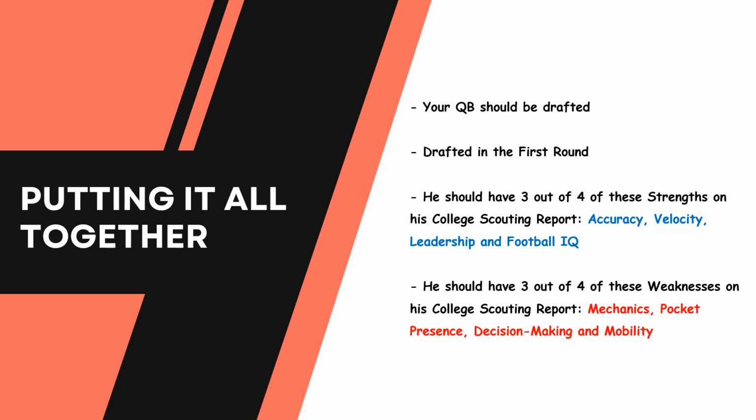Also, he should have 3 out of the 4 of these weaknesses as well, because these basically can be learned. Mechanics can be learned in the NFL through a quarterbacks coach. Pocket presence is usually worked through repetition. Decision making also can be worked on in the film room, practice, and getting those extra reps. And then mobility, this is not necessarily a learned skill. This is more that the mobile quarterback doesn't win in the NFL like people think he does. That's just over the last 25 years, that just happens to be the data truth. The data truth only.